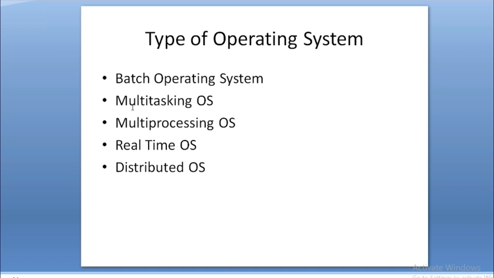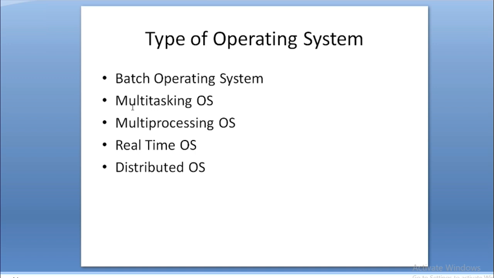And the distributed operating system. Actually distributed means whenever your data is distributed at multiple locations, and by using the network or anything else, your data which is located in multiple locations can be handled by the operating system. That will be the distributed operating system. That means suppose your data are in multiple places and multiple networks, and your operating system is able to collect or remotely access your data, or manage or process your data easily and very efficiently. So that type of operating system is the distributed operating system.